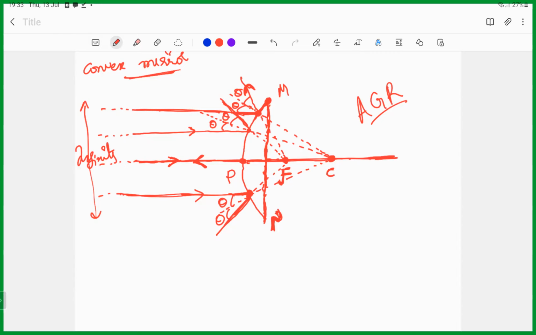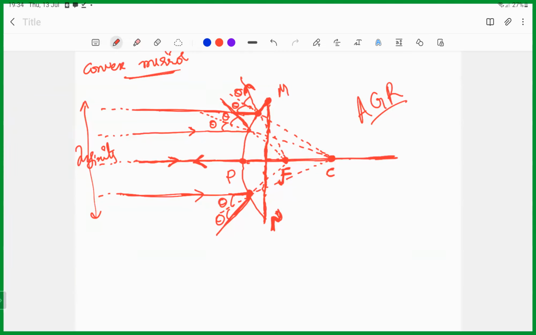I think once we understand the mirrors, lenses is like this. This is about reflection, that is about refraction, but the same thing always. What is the criteria here? Always first we need to draw the normal. How do we draw the normal? From the center of curvature to the point of incidence, and when you extend it, it will be the normal. Then you need to measure the angle of incidence. Then angle of incidence will be equal to angle of reflection.